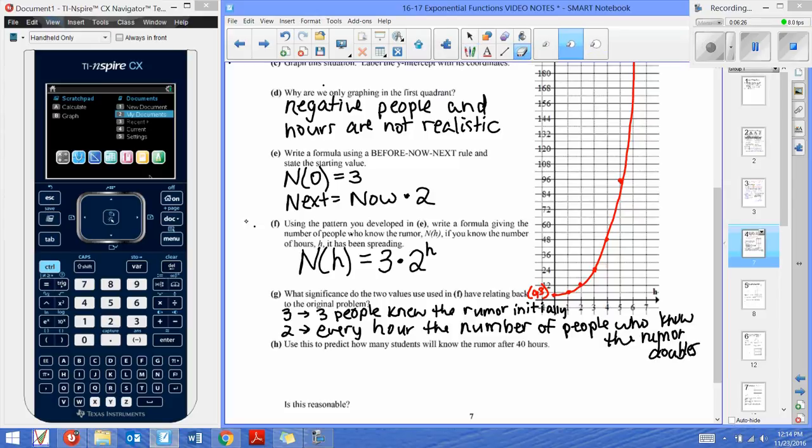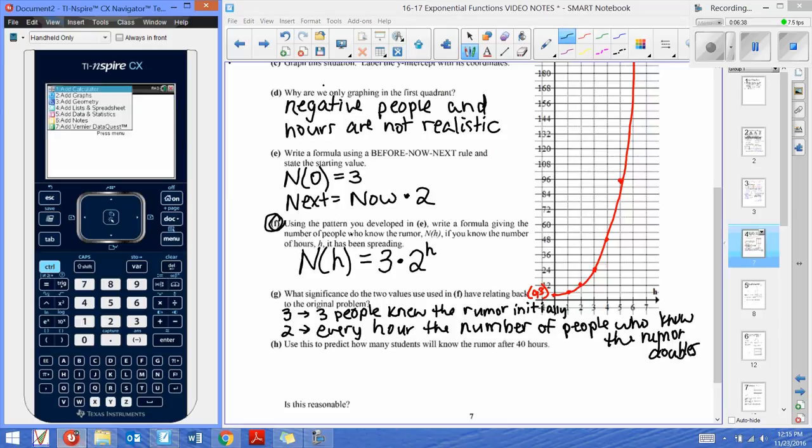So I guess I should rewind a little bit and say, after I write a rule or any type of function rule like we did in part F, I typically will model it on my calculator. Let's create a new document, and I'm going to add a graph, and let's type in 3 times 2 to the h power. And if I hit enter, some weird slider message comes up.